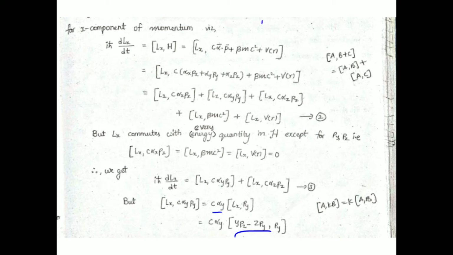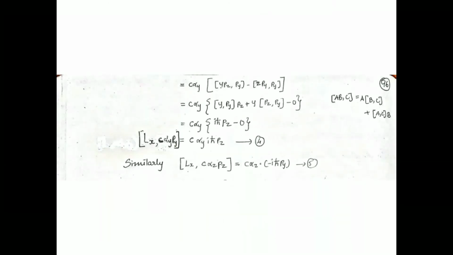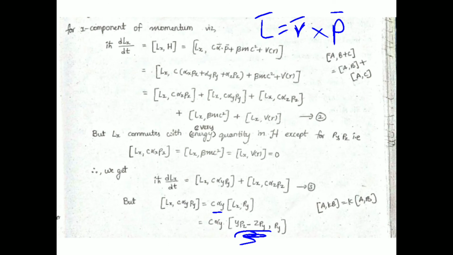So based on the formula L = r cross p, if we expand r and p, we would get the Lx component as y pz minus z py. So next, let us look at the distribution.